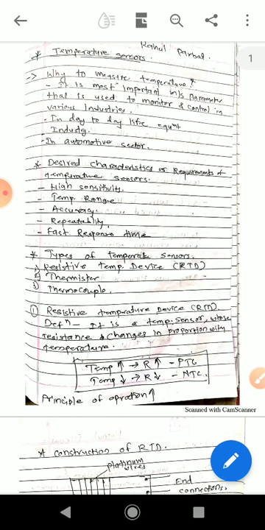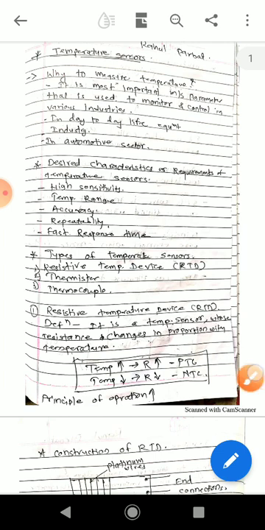Temperature measurement can be utilized in day-to-day life, for various equipments in industry and in the automotive sector. Temperature is a key parameter in order to run various instruments, equipments and control sections in the industry as well as in day-to-day life. Now if we have to select a temperature sensor, there are some desired characteristics or parameters of temperature sensors. These are the selecting parameters for the sensor for our application.